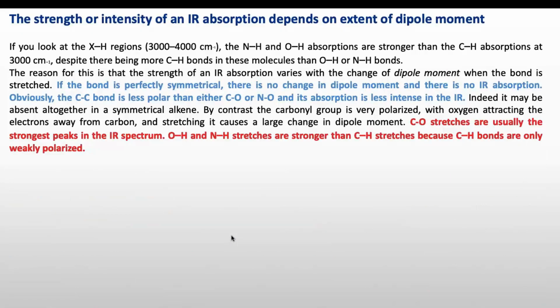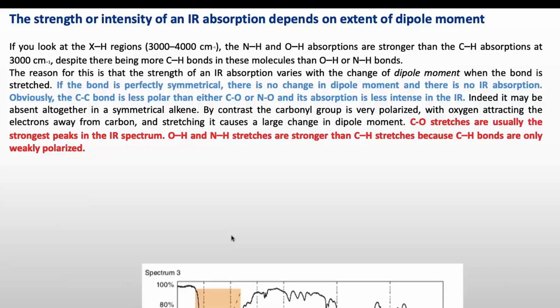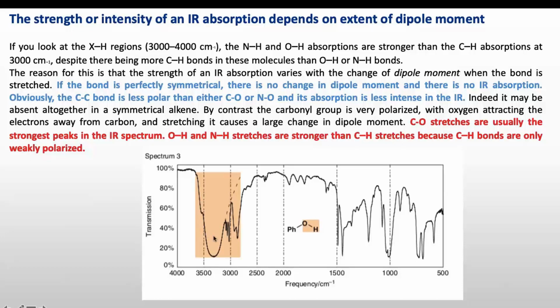Now we had put one topic on hold: why some peaks are more intense while some peaks are smaller in the IR spectrum. The intensity of IR absorption depends on the extent of change in dipole moment. If you look at the XH region of this spectrum, the NH and OH absorptions are stronger than CH absorption, because this is the peak for OH and this is the peak for CH.